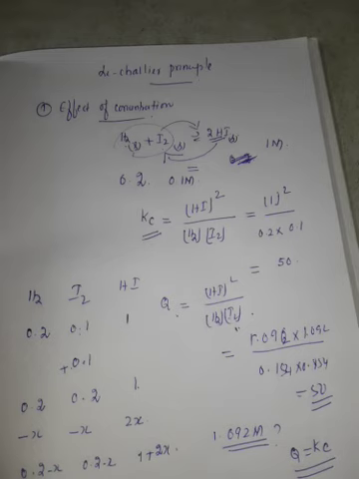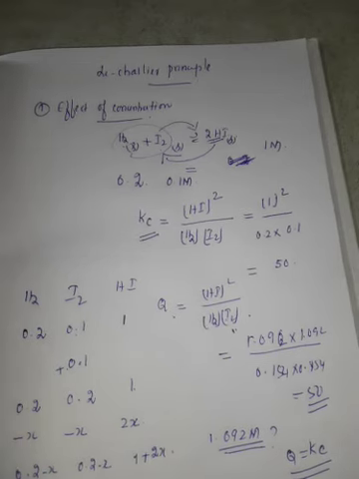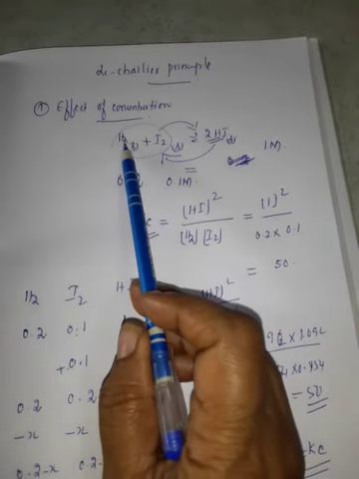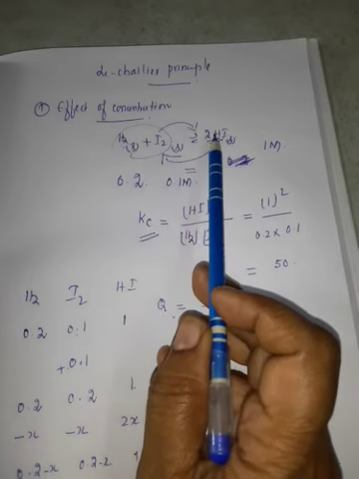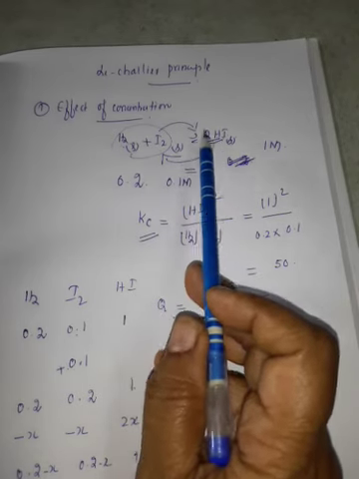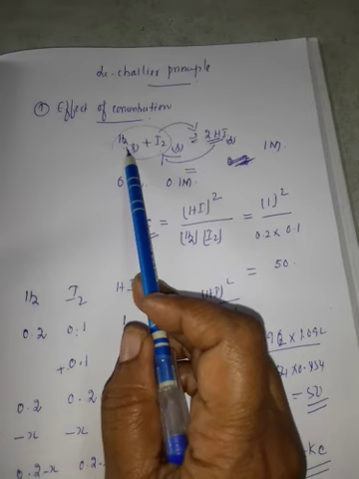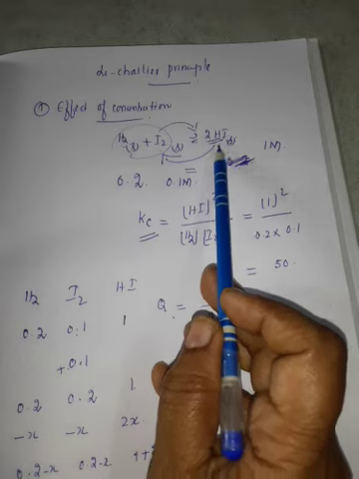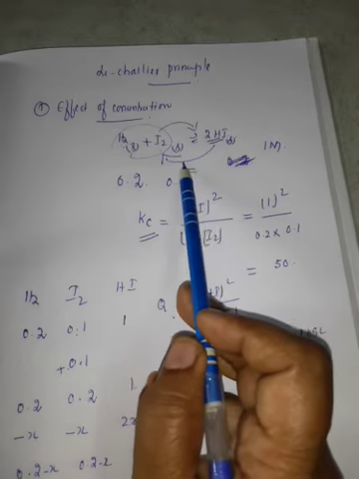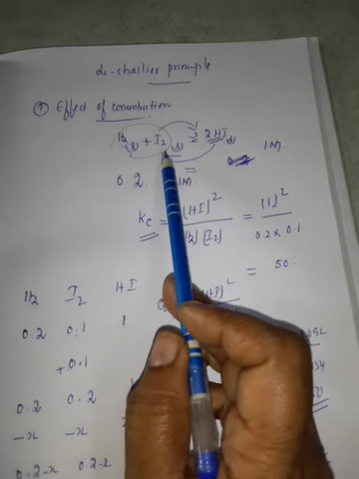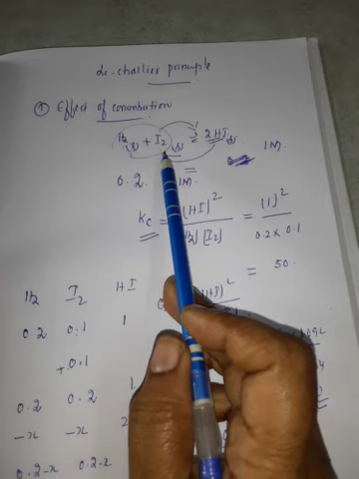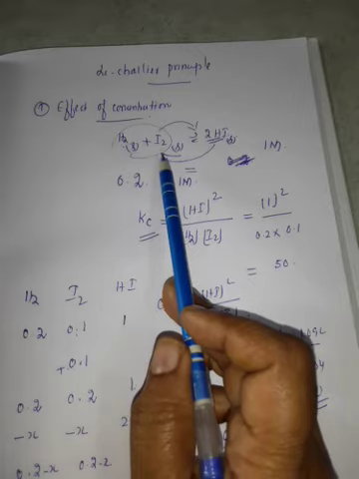This example is given in the book, you can go through it, but the main factors here are only 3 points. At equilibrium, the concentrations of H2 and I2 are equal to the concentration of HI. When the concentration of the reactant is increased, equilibrium shifts towards the right. When the concentration of the product is increased, equilibrium shifts towards the left. These 3 points are enough. The book gives it in an elaborate manner, but through the video class you can note these 3 sentences in your classwork note.